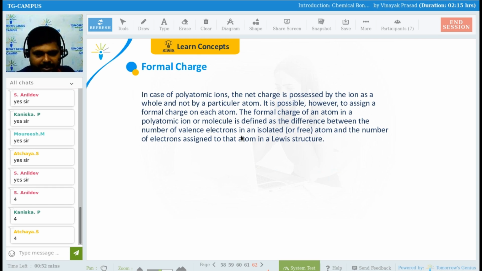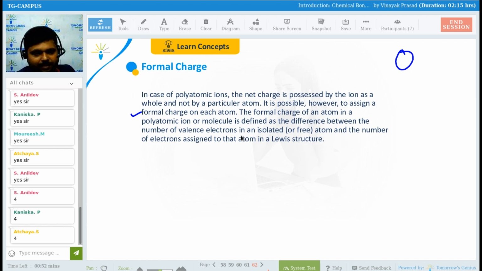In case of polyatomic ions, the net charge is possessed by the ions as a whole and not by the particular atoms. I will be teaching you how to find the formal charge of a particular atom, right? Don't worry about this. Just see how I am teaching. Just see only, and then after that I will show how we can do the question. It is possible, however, to assign a formal charge on each atom. So we can assign a formal charge on each and every atom, right?